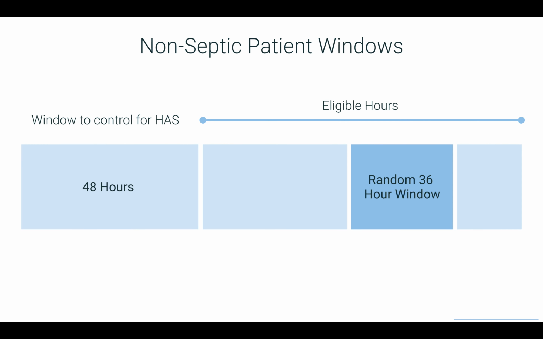For the non-septic patients, we ignore the first 48 hours of admission to control for hospital-acquired sepsis, and then take a random 36-hour window for training data.